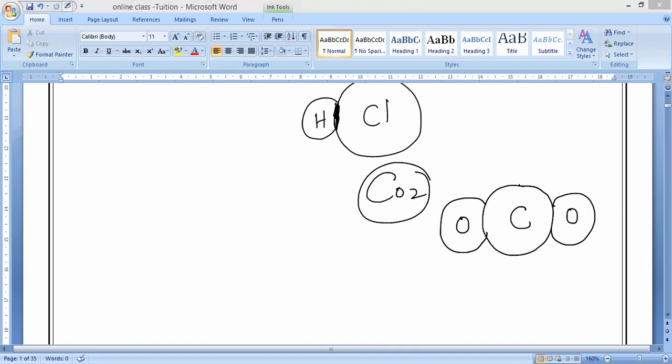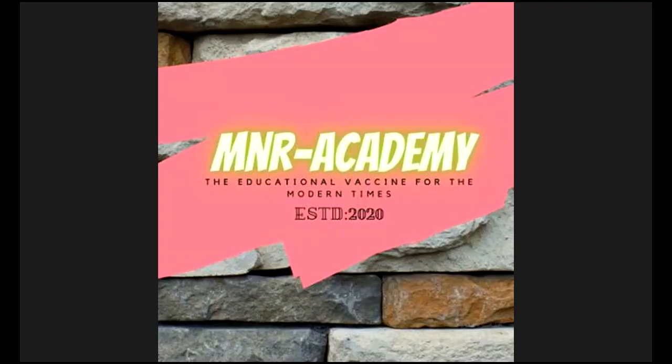In the carbon dioxide molecule, how many atoms are there? Three, sir. Triatomic. Very carefully: a compound which consists of molecules is called a molecular compound. What should we call it, guys? Molecular compound. Everybody should understand. Whatever the compound, it definitely contains molecules. Is it yes or no? So that is why we call such compounds molecular compounds.